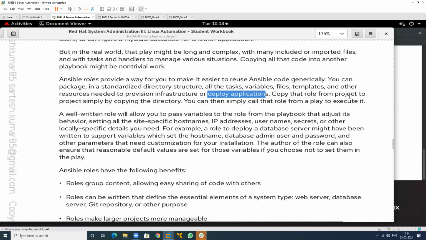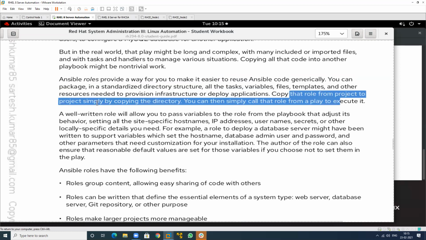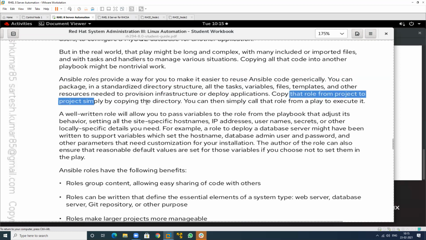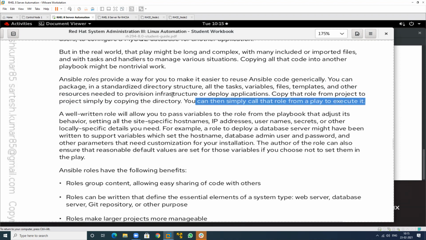Copy that role from project to project simply by copying the directory. You can then simply call that role from a play to execute it. It means we have a lot of playbooks and we want to call that particular playbook in a role.